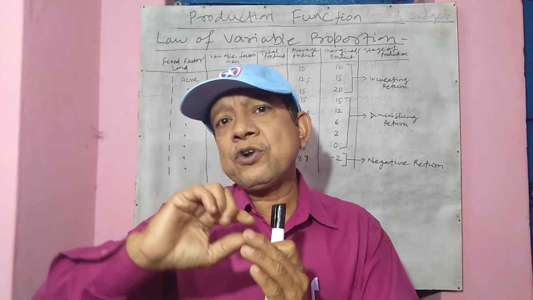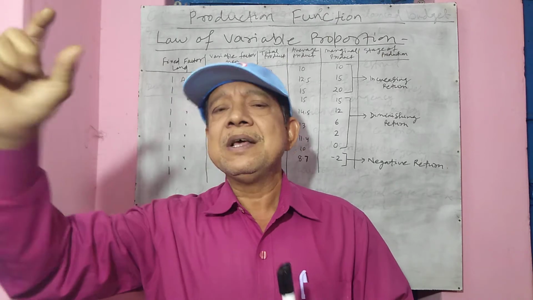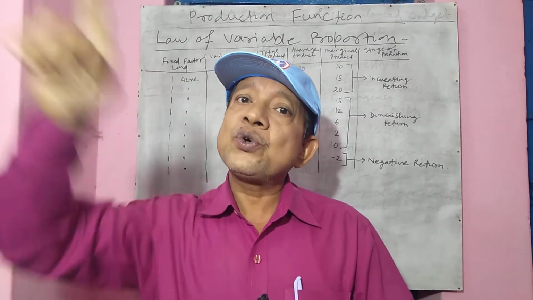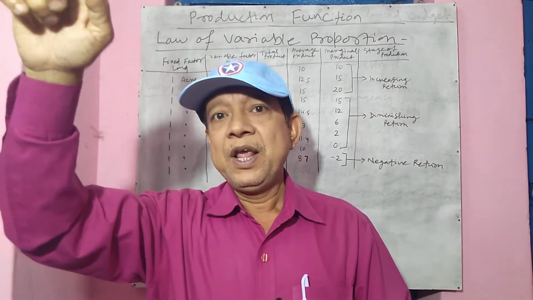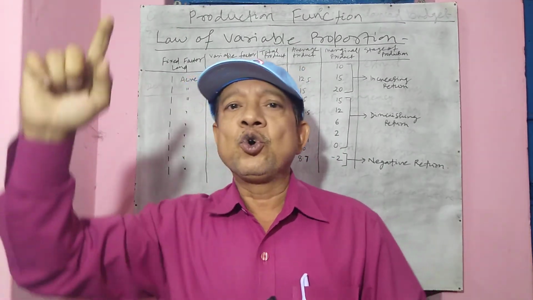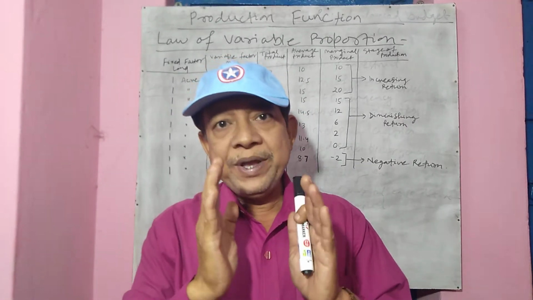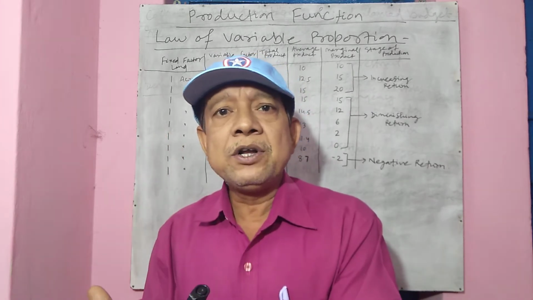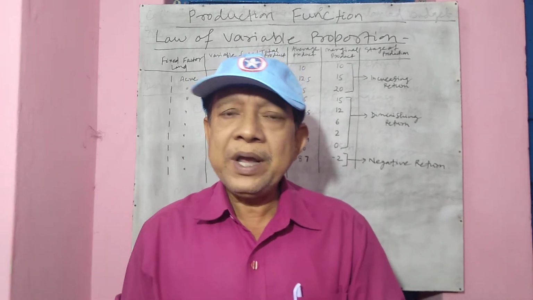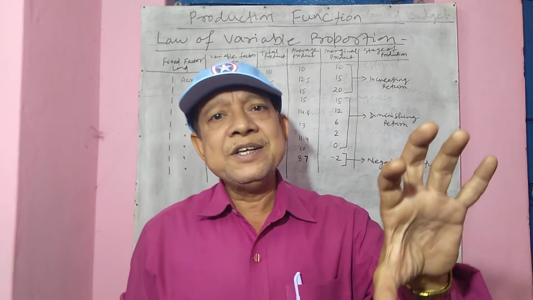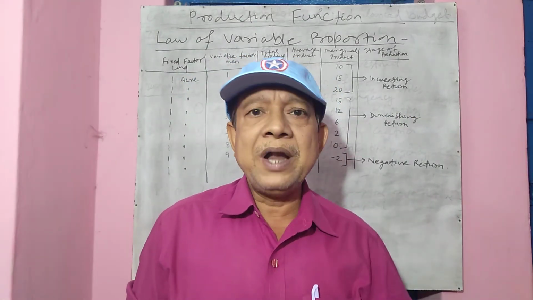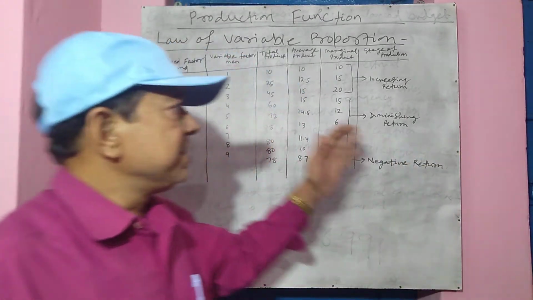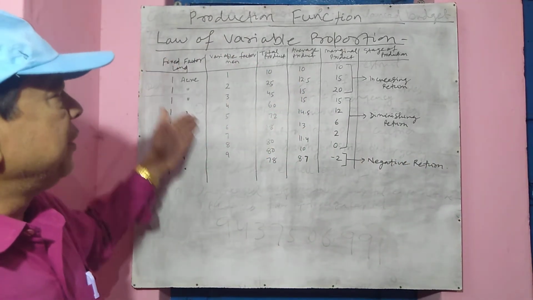Now when marginal product rises, total product also rises at an increasing rate. When marginal product falls, total product still rises, but at a diminishing rate. When marginal product becomes negative, total product falls. So accordingly we divide the 3 phases as increasing returns, diminishing returns, and negative returns. Okay, let us take the example that the farmer cultivates the land. Let us see how we can explain it with the help of the table. You see, this is a table. I have written different columns here.